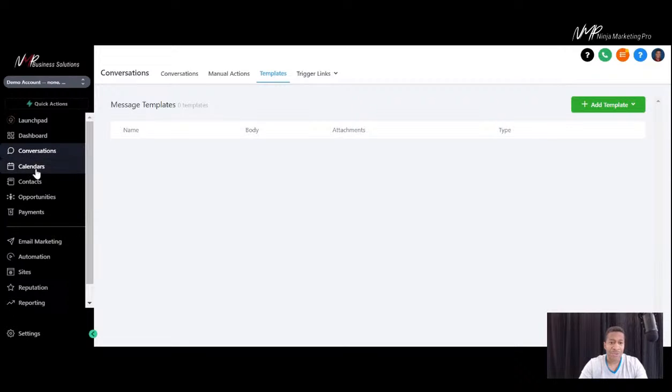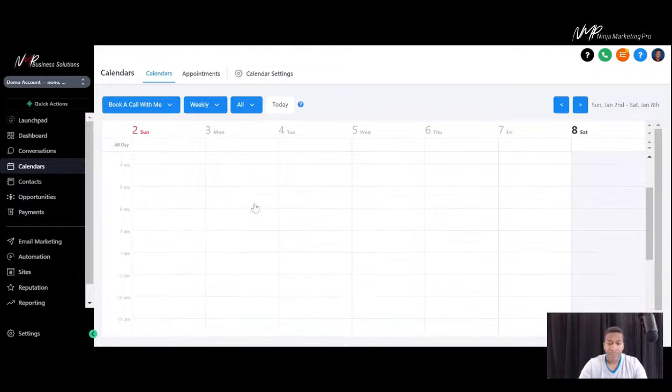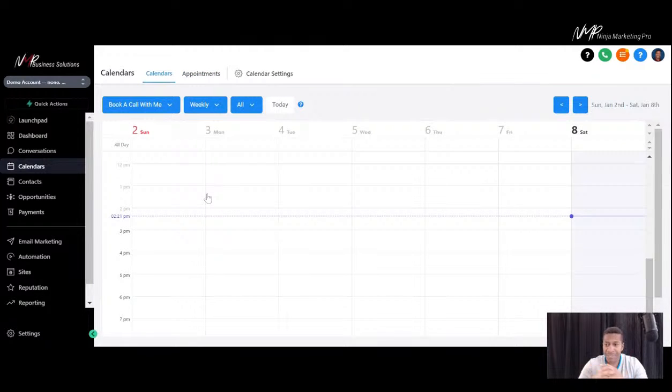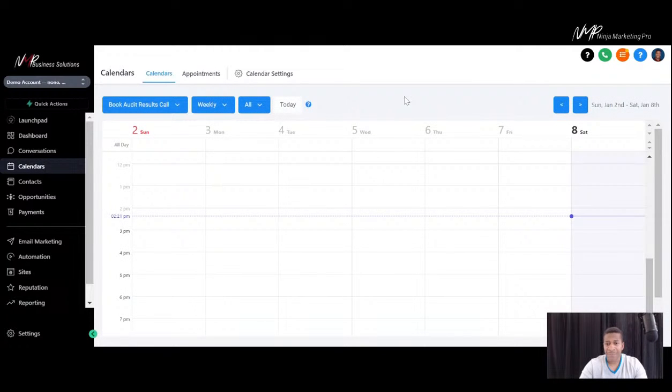All right, next we have the calendars. You can create unlimited calendars in here as well. Like many other calendar platforms, we have all your appointments in here. You can approve or cancel appointments in here. Again, unlimited calendars will be in this system for you. You can connect this to your Google accounts as well, Google Calendar. Pick which calendar you want to view, the day you want to view it on, all those different things are in here,